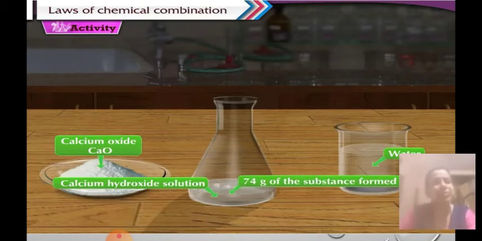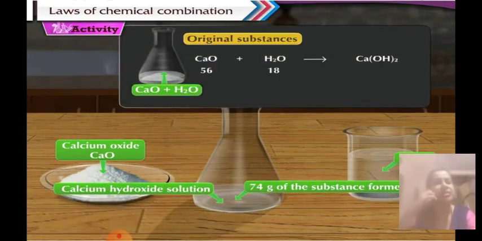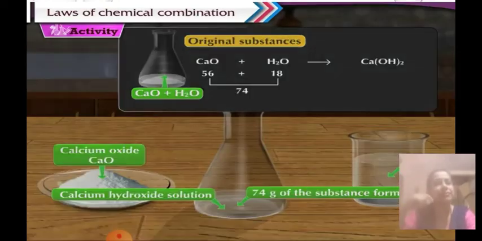Now let us verify this against the original substances. The mass of the original substances when they were added is the mass of calcium oxide plus the mass of water, which is 56 grams plus 18 grams, coming to 74 grams. And we have just found that the mass of calcium hydroxide is also 74 grams, correct?